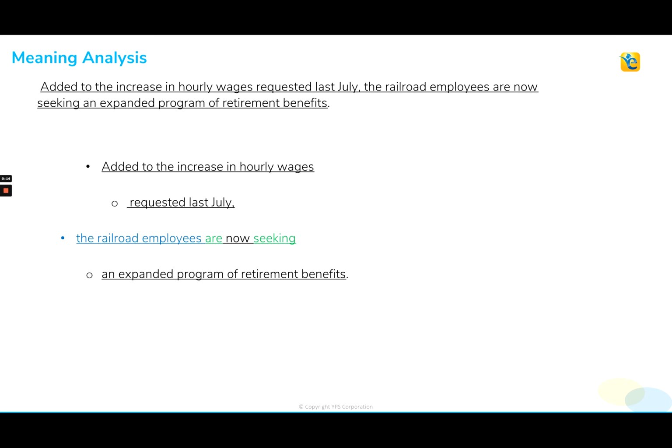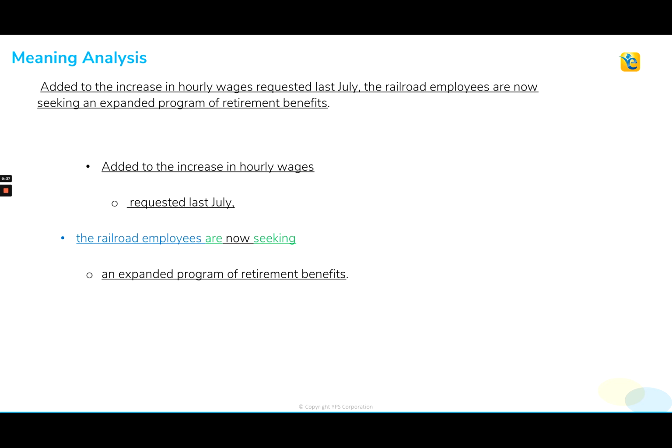So we're going to begin with step one, that meaning analysis, utilizing the sentence structure to extract the meaning. Now, I know, fully underlined sentence, and that sometimes makes a few of us a little apprehensive, but no worries. The same approach can be used with fully underlined sentences as partially underlined sentences. We're not going to change the way we go about this in any way, shape, or form.